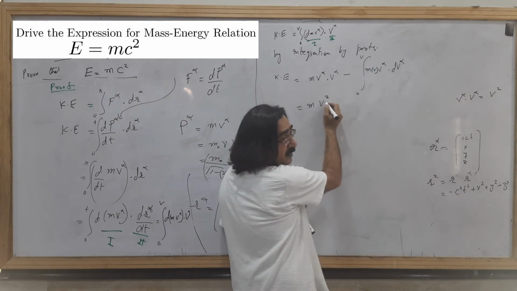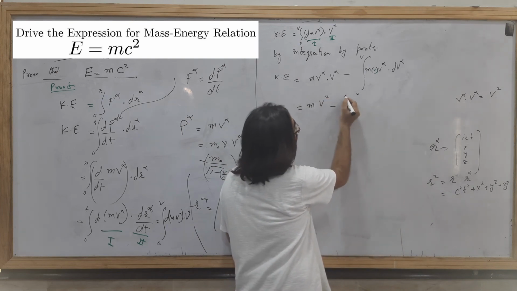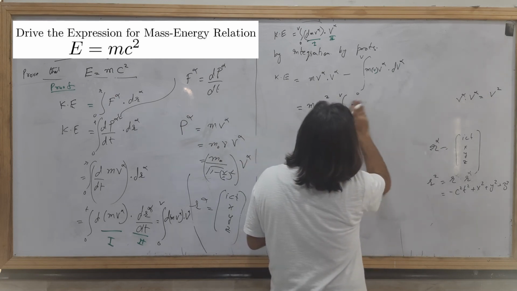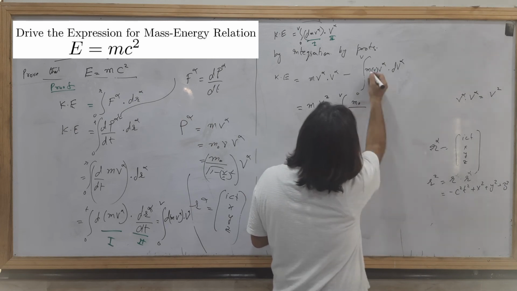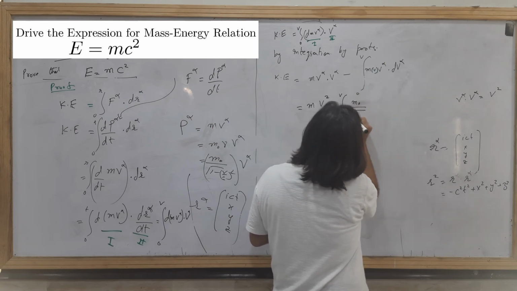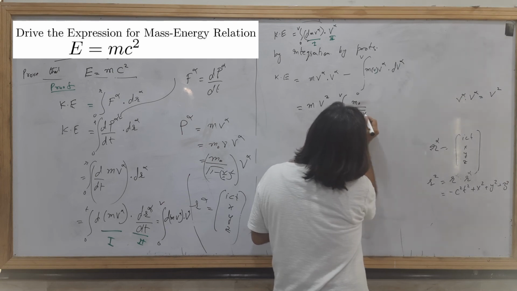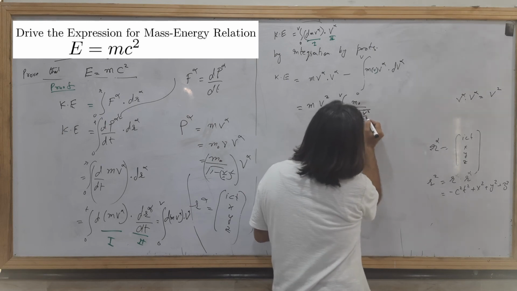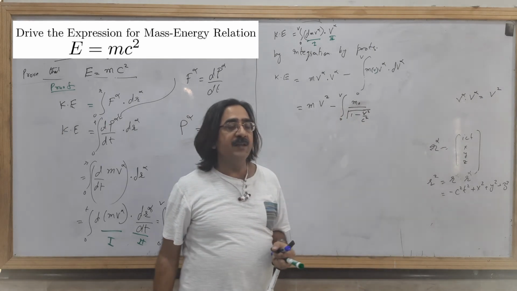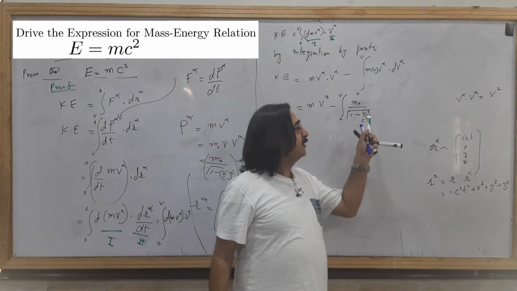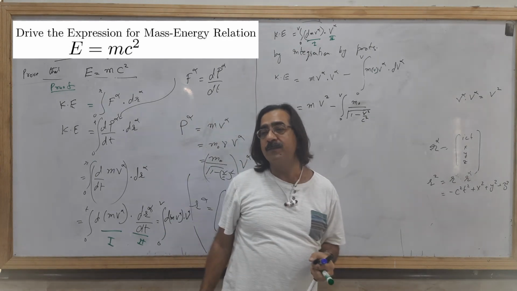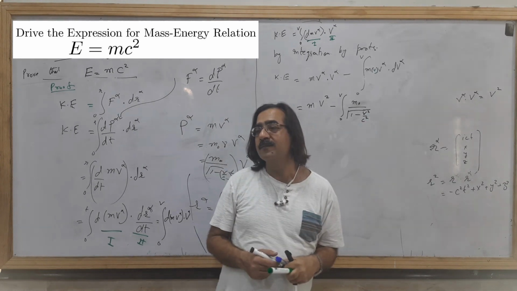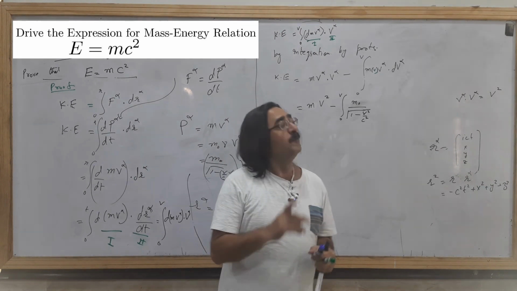That's why I'm not taking any indices. Okay, 0 to v, m naught. What is the value of m? That is 1 minus v square over c square. Why am I not taking the indices on this v? Who will answer? Because it is a magnitude.